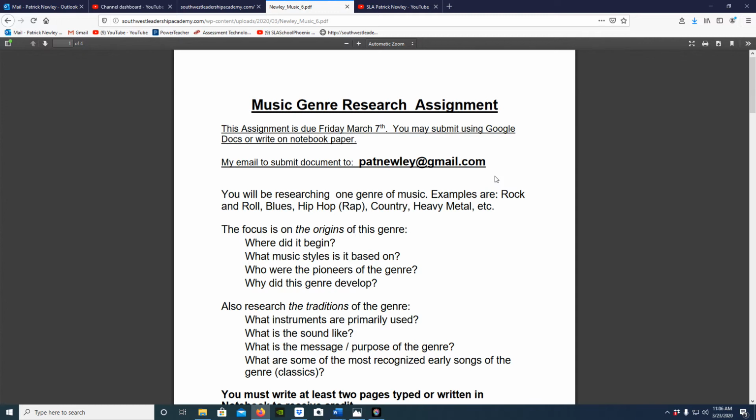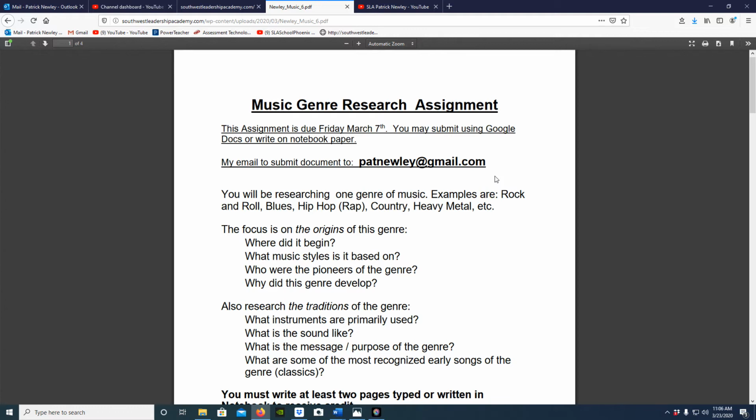So, what you will be doing for your research paper, you guys will be researching one genre of music. I put a few examples on here: rock and roll, blues, hip hop, or rap, country, heavy metal. There are many other genres across America, even across the world.